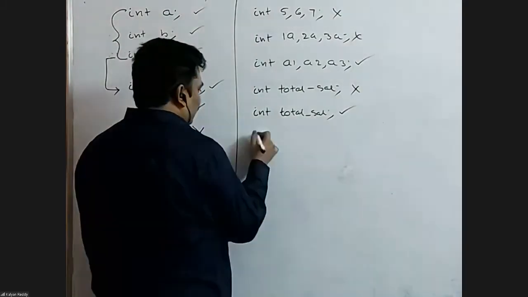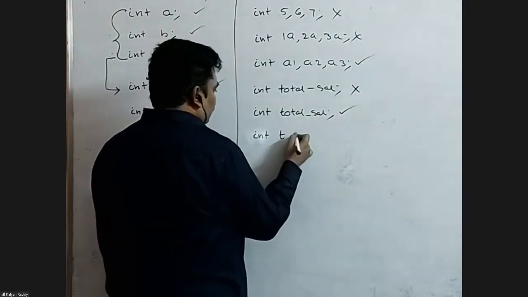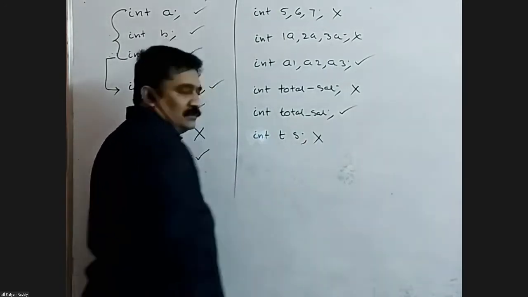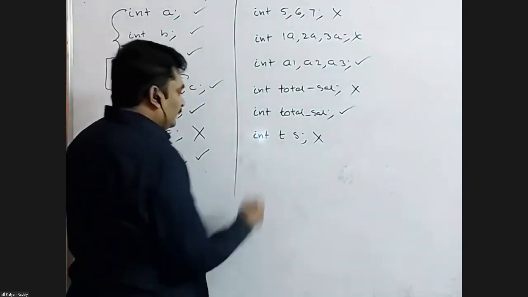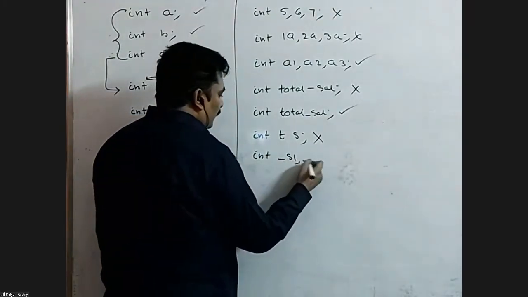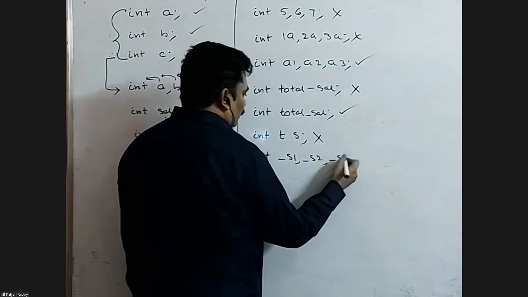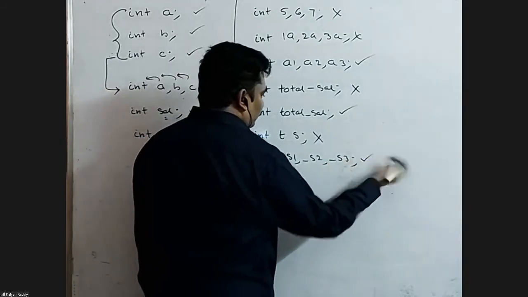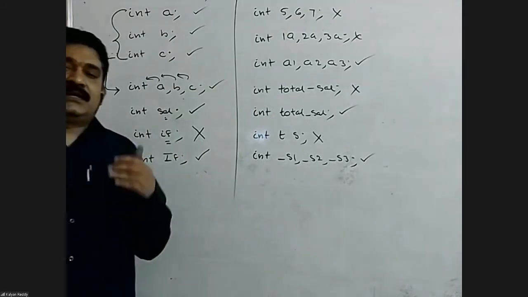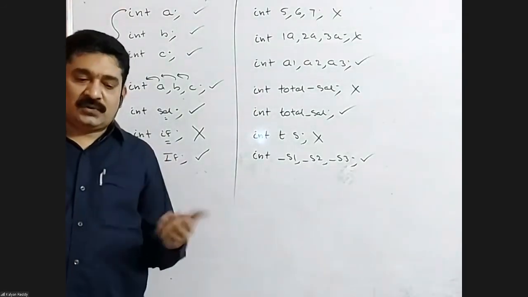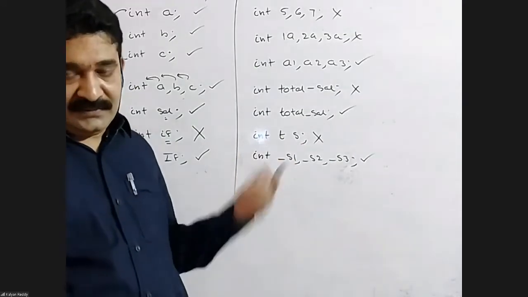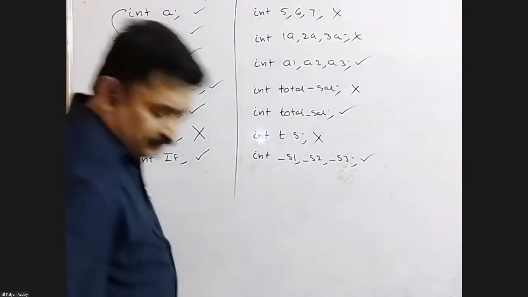Next, int t space s. No. Space is a separator, not accepted. Next, int underscore s1, underscore s2, underscore s3. Yes, fine. Three variables created. An identifier must start with an alphabet or underscore, all operators and separators are not allowed, and the maximum length is 32.